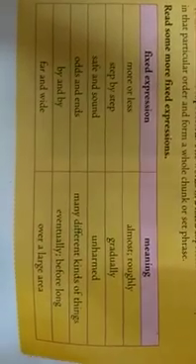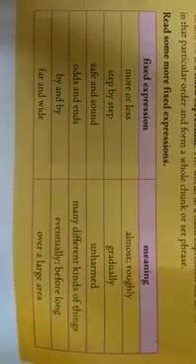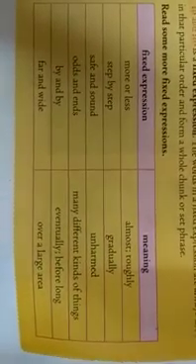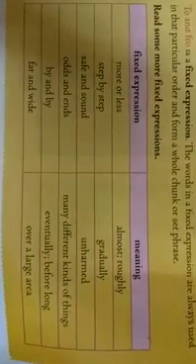By and by. Eventually. This is somewhat similar to step by step, but these two are different. Eventually or before long means after some time. Far and wide means over a large area, like a very large garden. There we use far and wide. So let us fill up the sentences related to this.